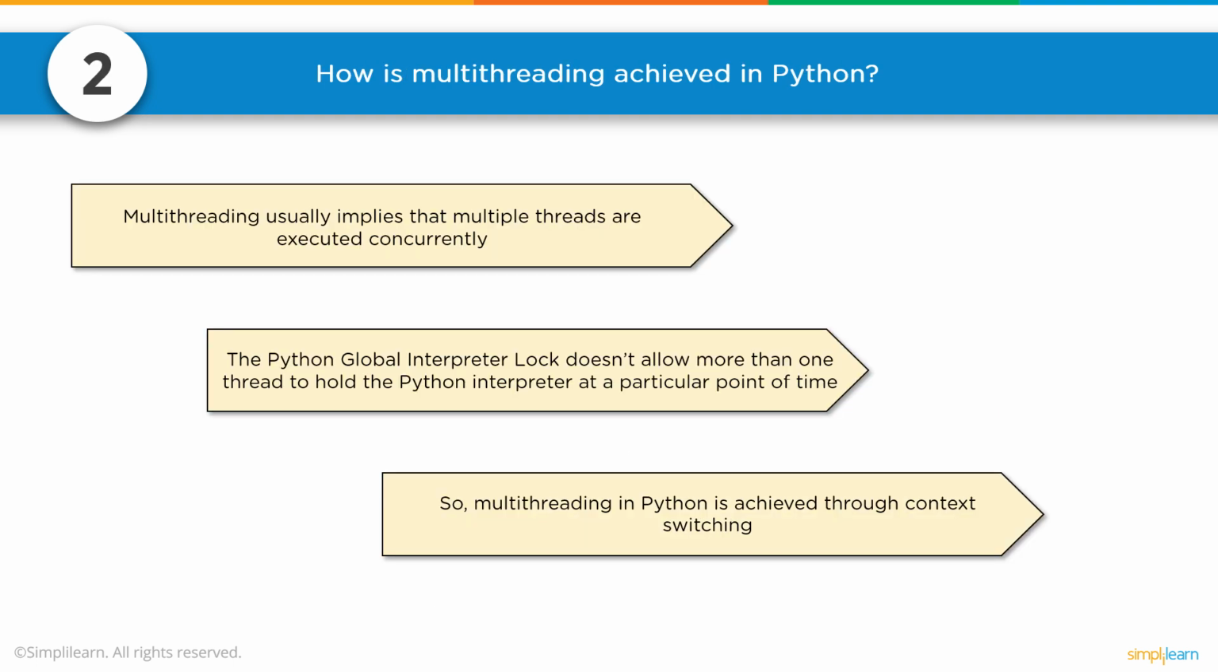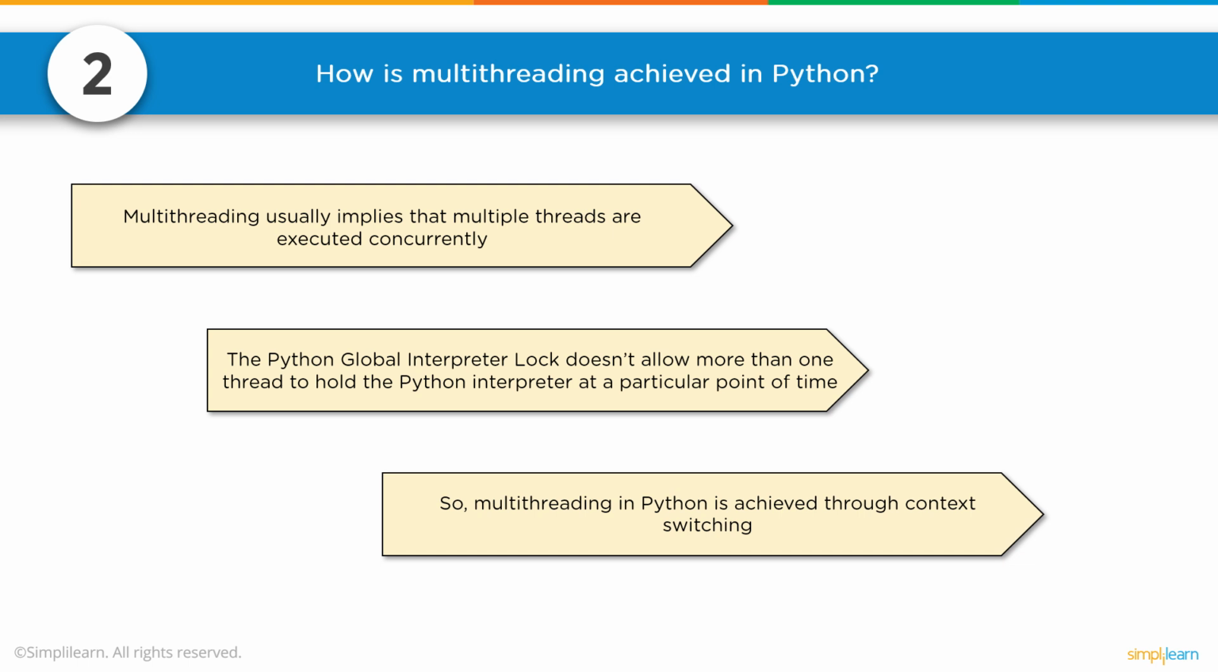Number 2, how is multi-threading achieved in Python? Oh, this is a good one. This question is actually asking you, do you know the difference between multiprocessing and multi-threading and how multi-threading works? Multi-threading usually implies that multiple threads are executed concurrently. The Python global interpreter lock doesn't allow more than one thread to hold the Python interpreter at that particular point of time. So, multi-threading in Python is achieved through context switching. It's very different than multiprocessing, which actually opens up multiple processes across multiple threads.